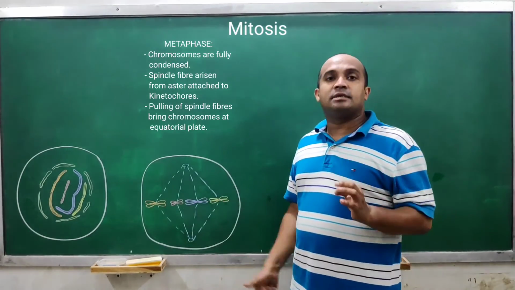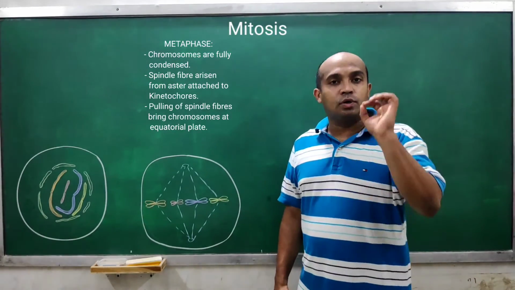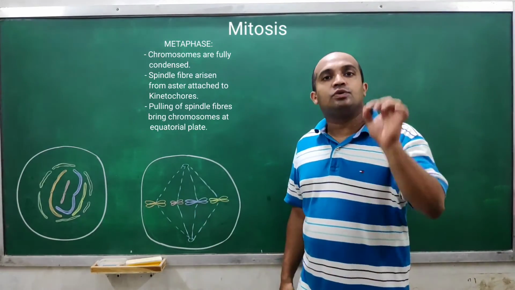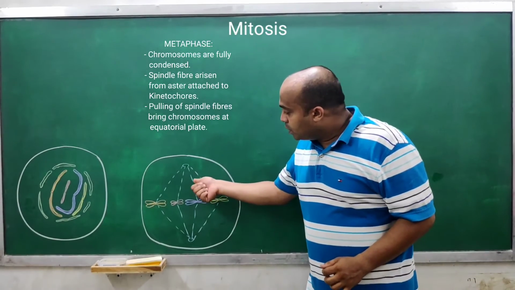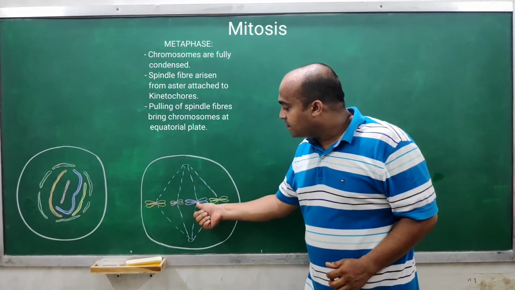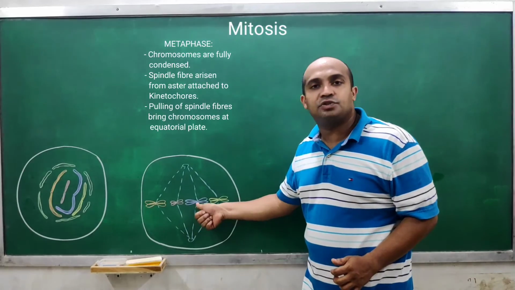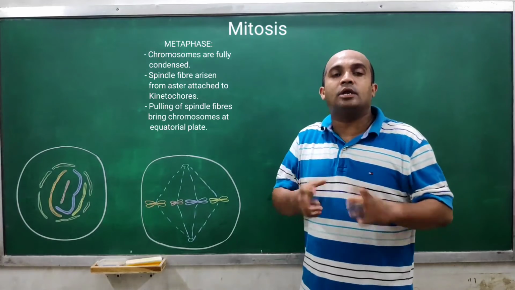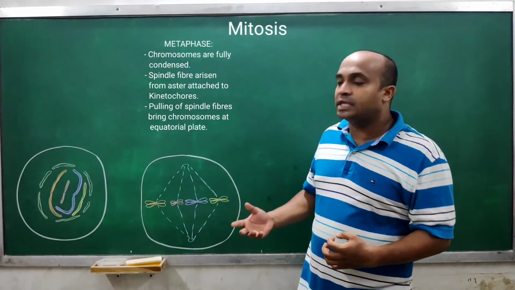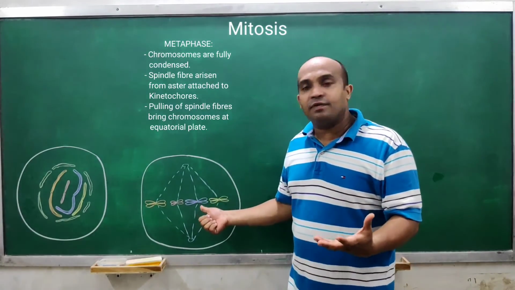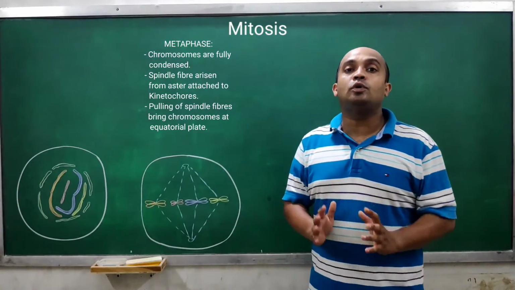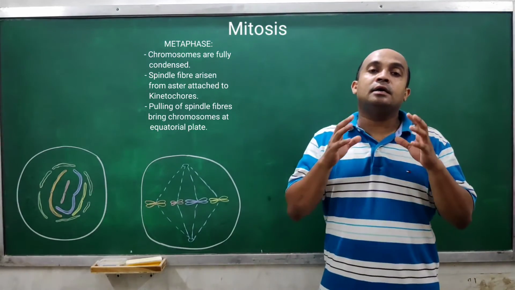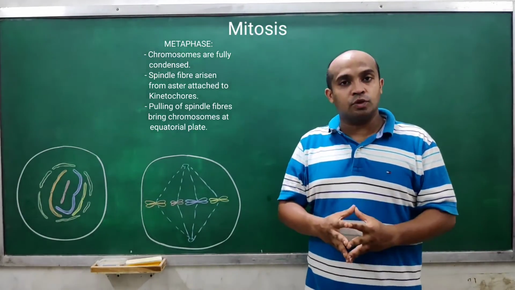To each chromatid there is one kinetochore, and the spindle fibers are attached to those kinetochores. Both fibers are pulling, not stretching, the kinetochores to which they are attached. As a result, this chromosome gets split into two different chromatids. Both chromatids get separated from each other, resulting in the splitting of chromosomes.